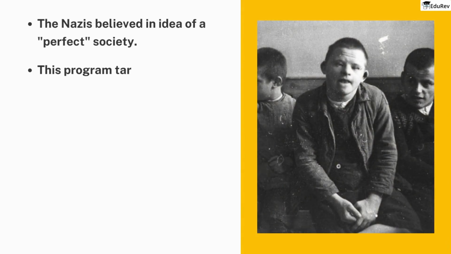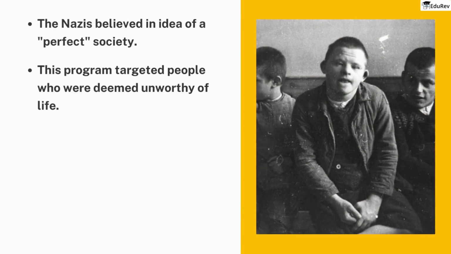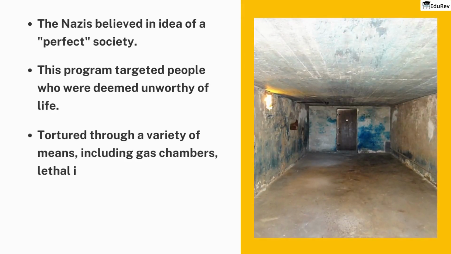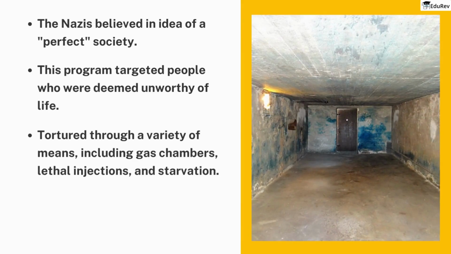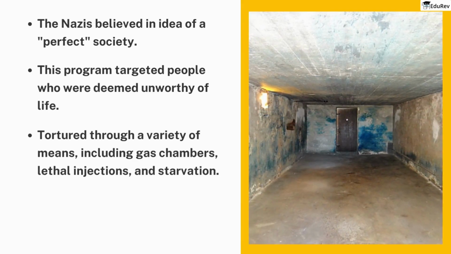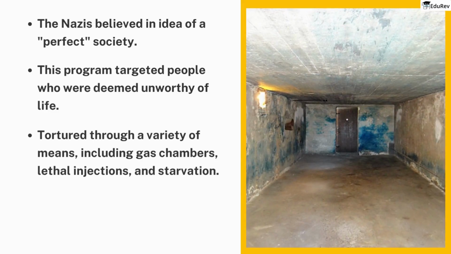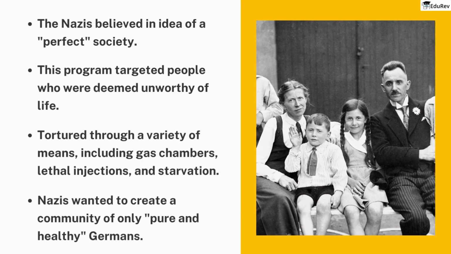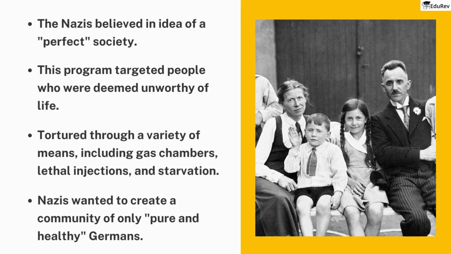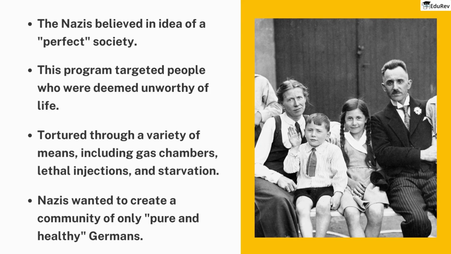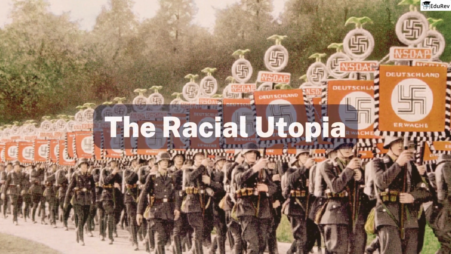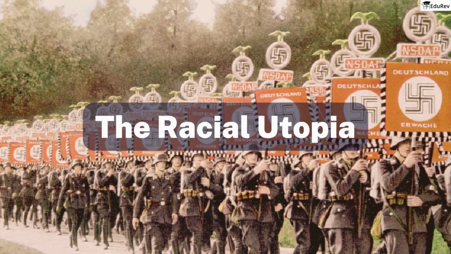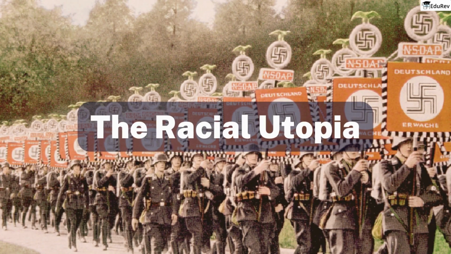This program targeted people who were deemed unworthy of life by the Nazi regime, and it was carried out through a variety of means, including gas chambers, lethal injections, and starvation. The euthanasia program was a horrific and inhumane act. Overall, the Nazis wanted to create a community of only pure and healthy Germans by getting rid of anyone they didn't like. Now, let's discuss the last topic of this video, the racial utopia, in which we will get to know how the Nazis expanded their territories into Poland to implement their ideologies.